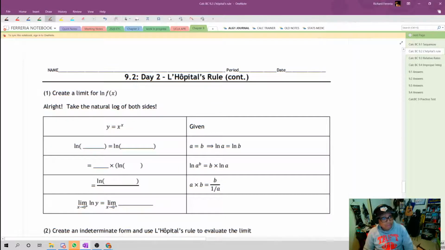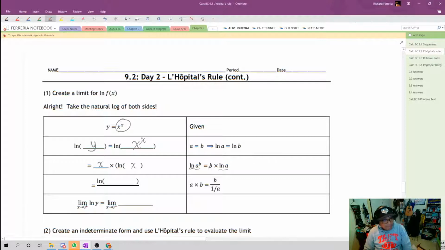So first of all, we're going to say the function y is equal to x to the x power. Now, because a natural log is going to simplify the right side, we're going to take a natural log of both sides. So the natural log of y is equal to the natural log of x to the x power. All right, sounds pretty straightforward. The next thing is we're going to use powers of logs. So we have the natural log of a to the b power is b multiplied by the natural log of a. In our case, our exponent is x. So we're going to front multiply by x, and we're going to keep natural log of that same base, x.